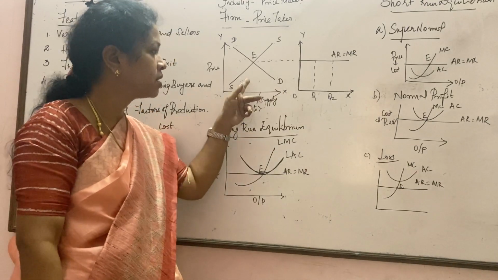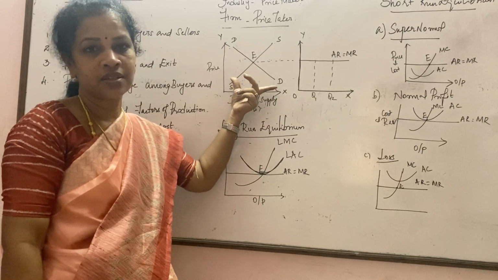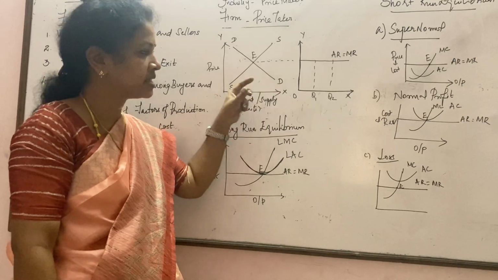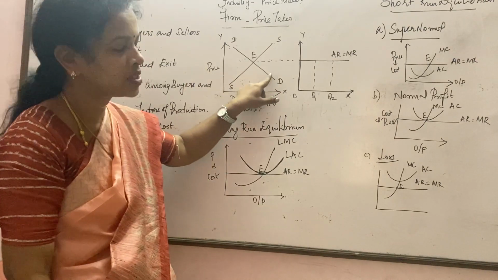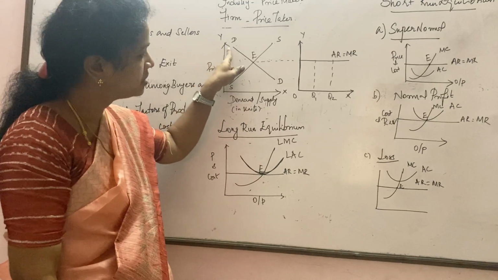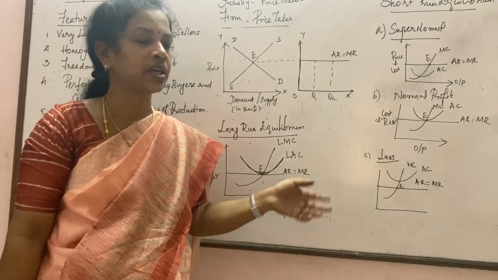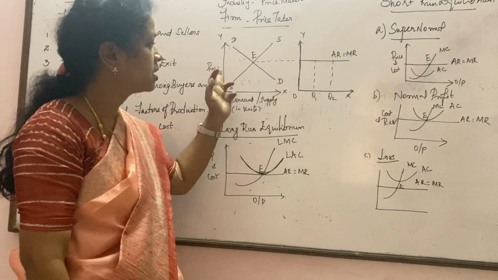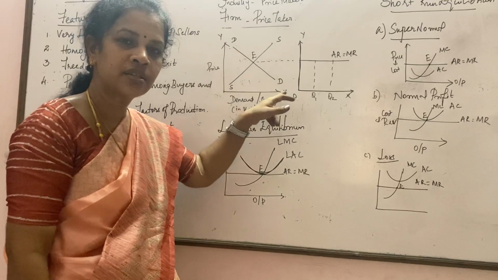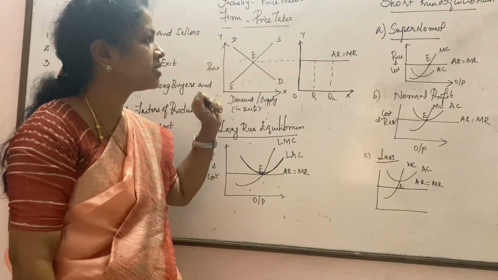So what does it mean? When the price increases, what will happen to the demand? It will start decreasing. When the price is less, you could see the demand is more. When the price increases, the demand is less. So it is a downward sloping curve. This is as per the law of demand: when price increases, the quantity demanded starts to decrease. And the supply curve is upward sloping.